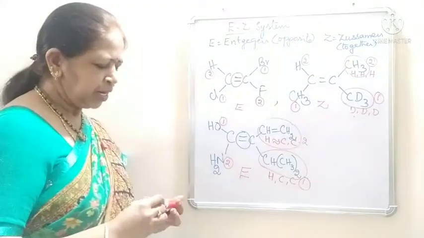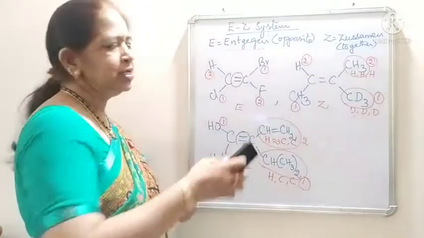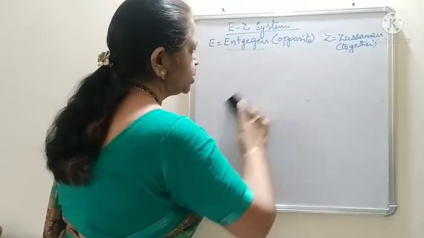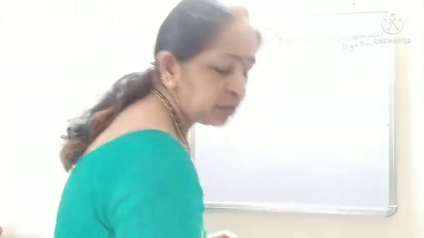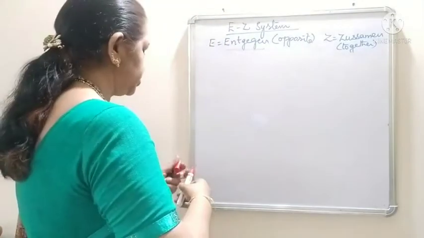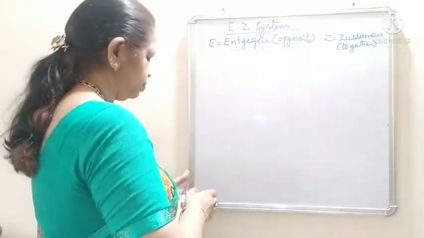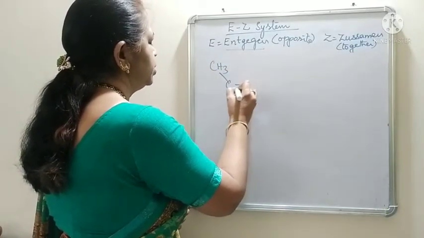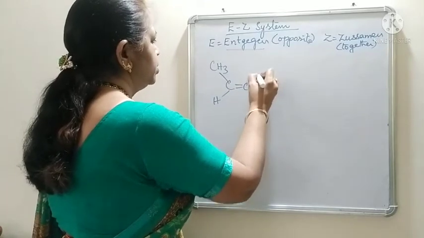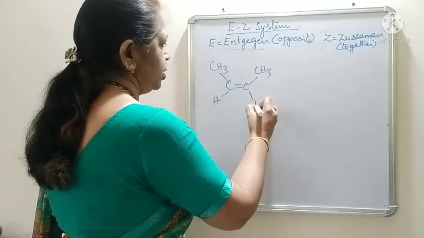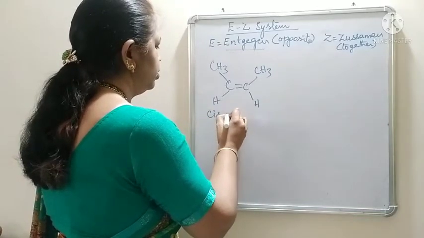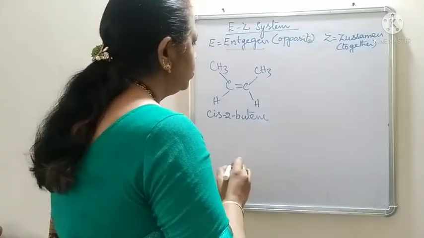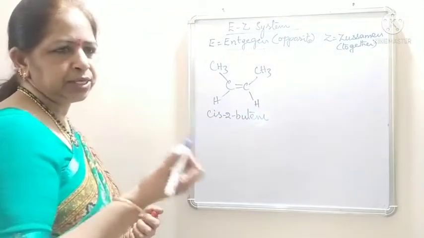Okay students, now let us combine cis-trans isomerism with EZ isomerism. We can assign EZ to cis and trans isomers also. Let us take the example 2-butene: CH3, CH double bond C, CH3, H. This is cis-2-butene. Now let us give the priorities to assign the EZ configuration.